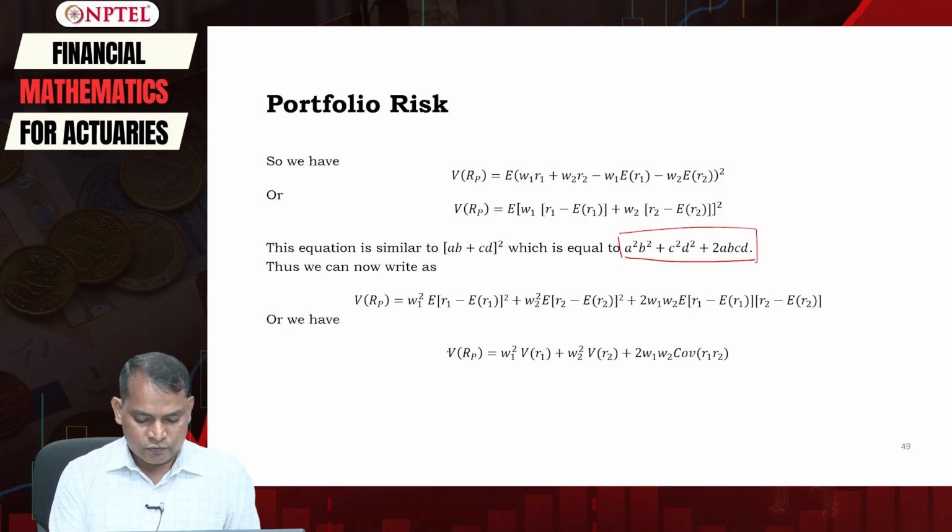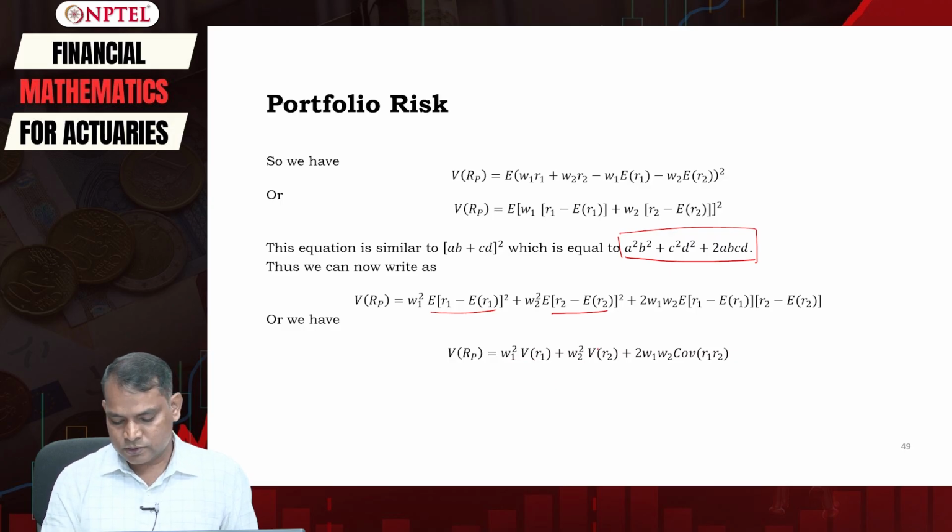So you can write the variance of RP is equal to W1 square times V R1, which is simply the variance formula, so W1 square multiplied by the variance of R1, plus W2 square multiplied by the variance of R2, and then 2 W1 W2 as it is here.